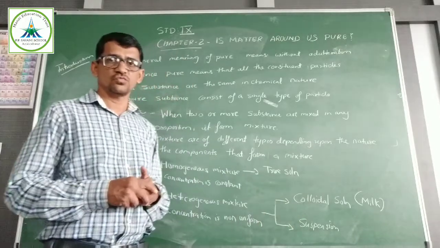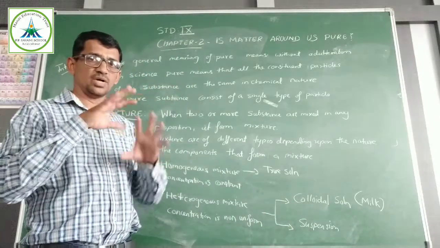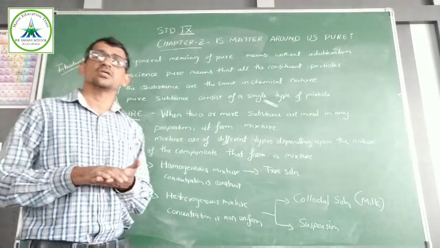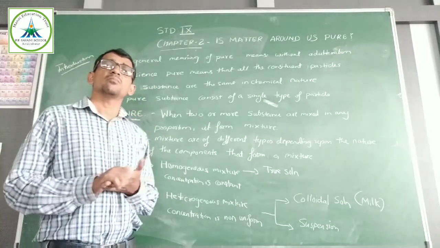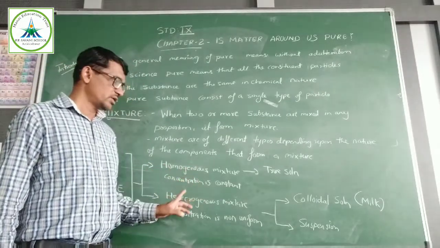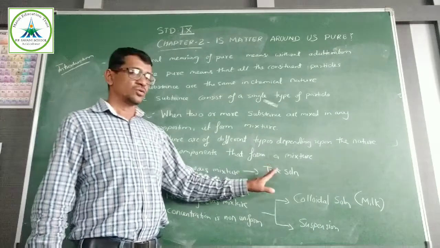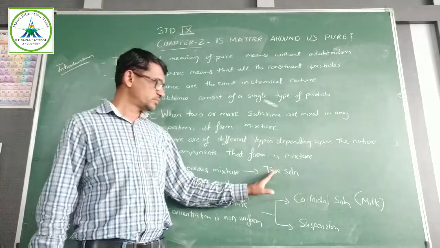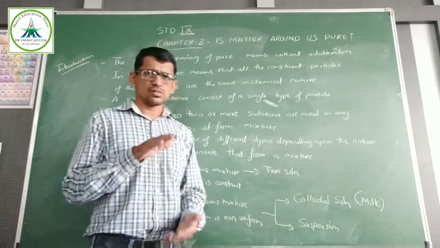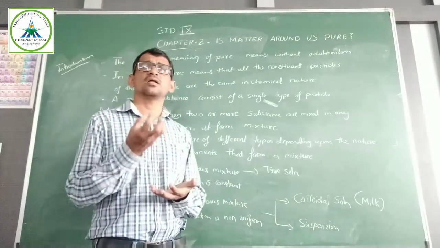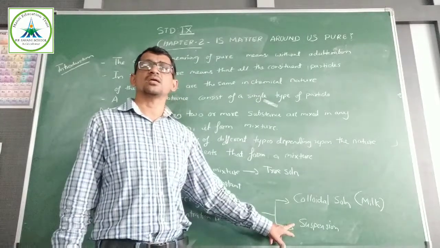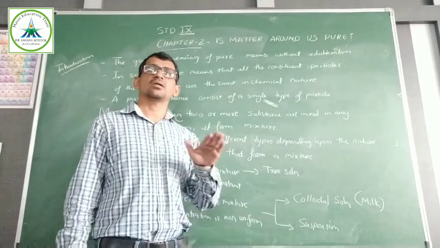Colloidal solution means fog. Light cannot pass through the medium. In a true solution, concentration is constant throughout and light can pass through it. That is known as a homogeneous mixture. Homogeneous mixture, heterogeneous mixture. If it is a true solution, then it is a pure solution. Colloidal solution means a mixture where light cannot pass. And suspension means what? Particles form clusters and settle down. That is known as suspended particles. The suspended particles settle down.